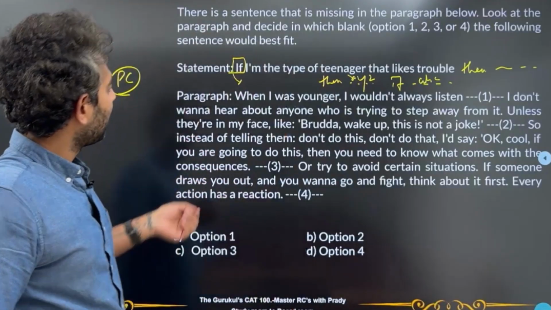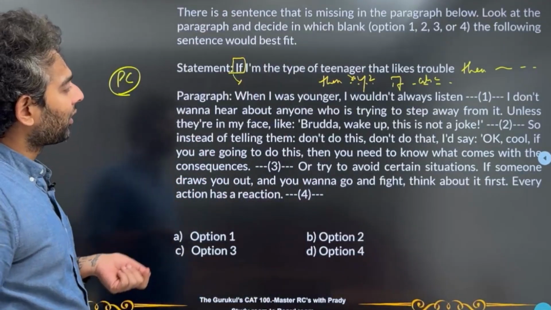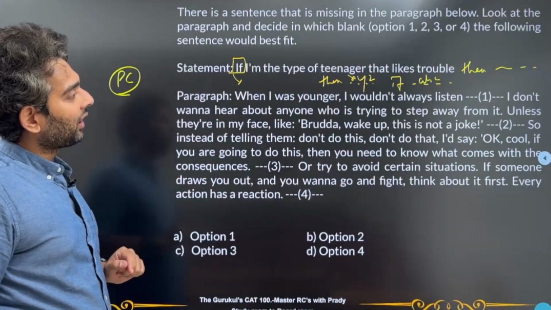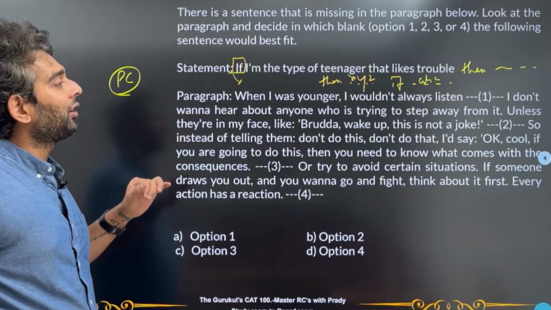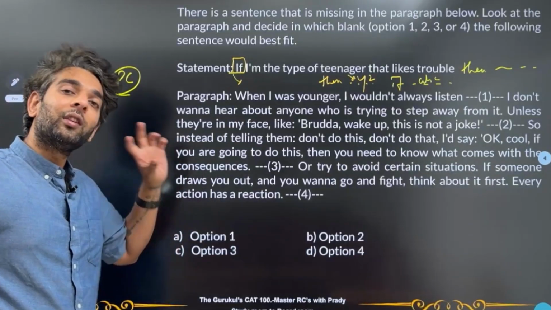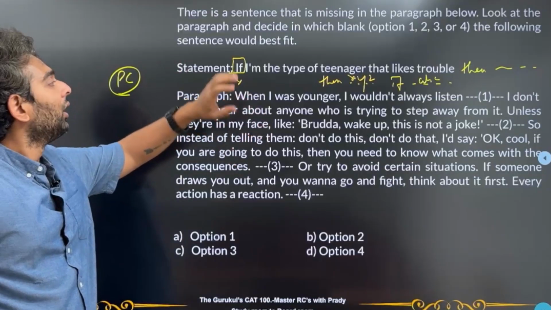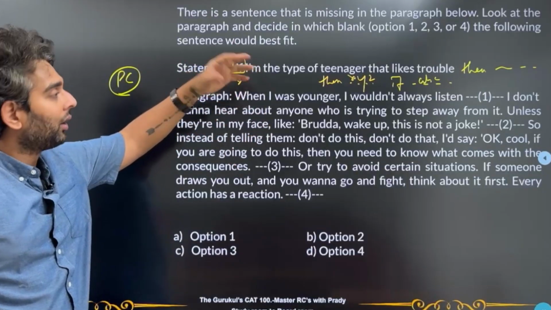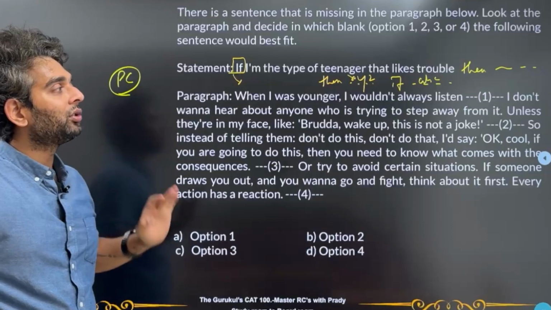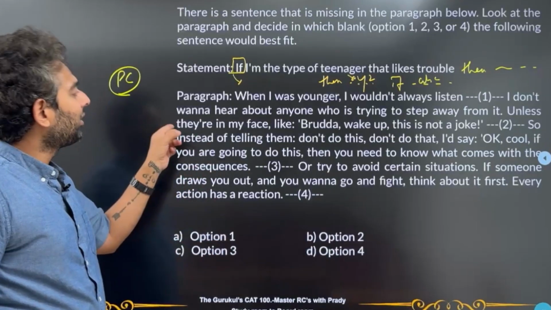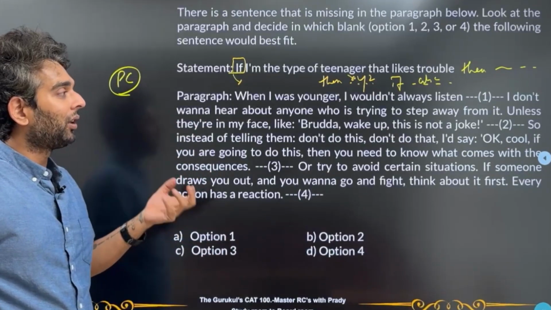So over here he says, when I was younger, I wouldn't always listen. If I'm the type of teenager that likes trouble, I don't want to hear about anyone who's trying to step away from it. Now, this makes a lot of sense, right? Why? Because when he was younger, he wouldn't always listen. So, if he's that type of teenager who likes trouble, then definitely he wouldn't want to hear about anyone who's trying to step away from that, unless they're in my face like, brother, wake up, this is not a joke.